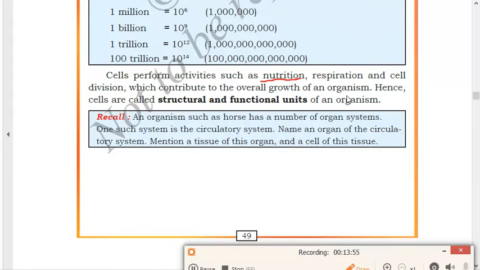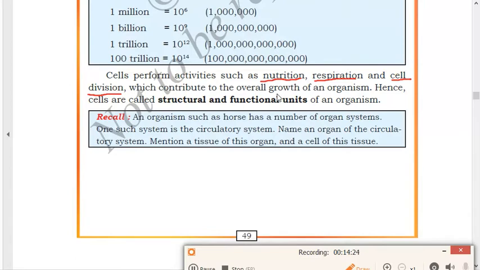So cells perform these activities like nutrition, respiration, and cell division. These are the three activities or functions carried out by the cell. First one is nutrition. Cell helps in nutrition. Cell carries out the function of respiration. Next one is cell division. It also helps in cell division. So these are the three activities carried out by the cell which contribute to the overall growth of an organism. Without these activities, an organism cannot grow.